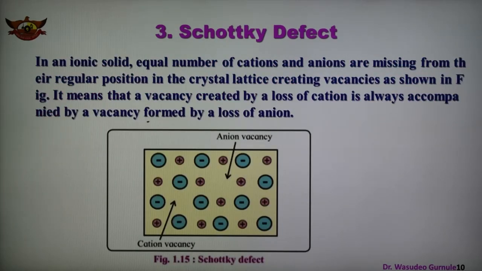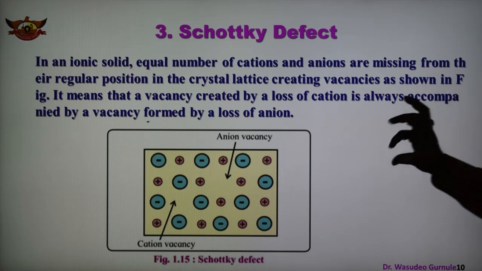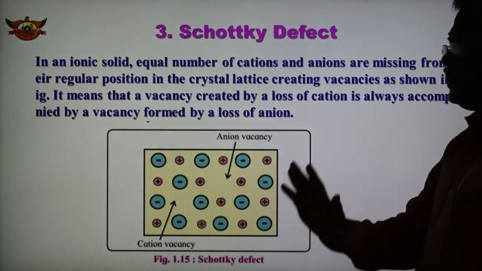Here is shown the Schottky defect. In an ionic solid, an equal number of cations and anions are missing from the regular positions in the crystal, creating the vacancies shown here. So there is a missing of an equal number of positive and negative ions.